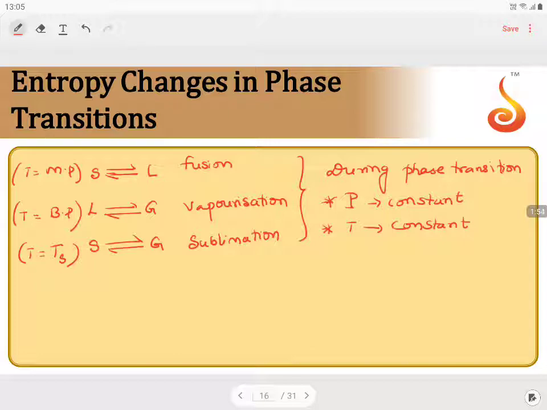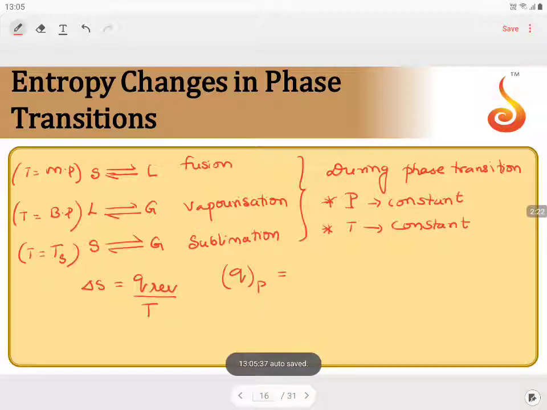So corresponding to which, if pressure is constant, we know delta S equals Q reversible by T. Now Q reversible, Q at constant pressure, can be given from the first law of thermodynamics.